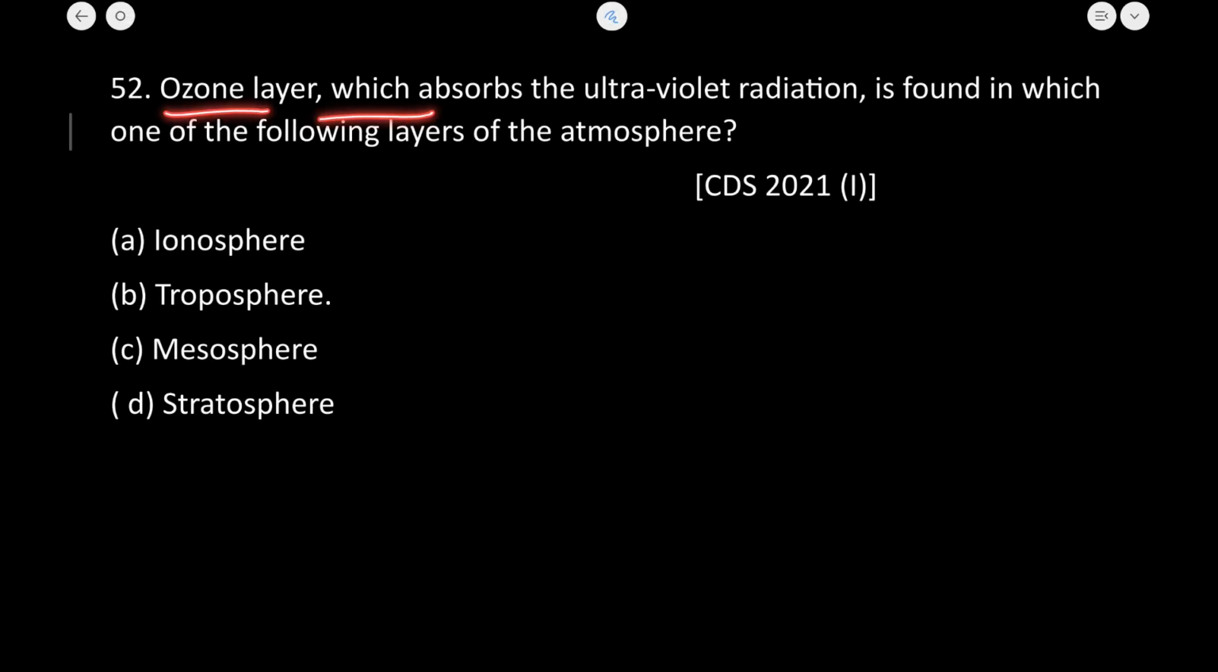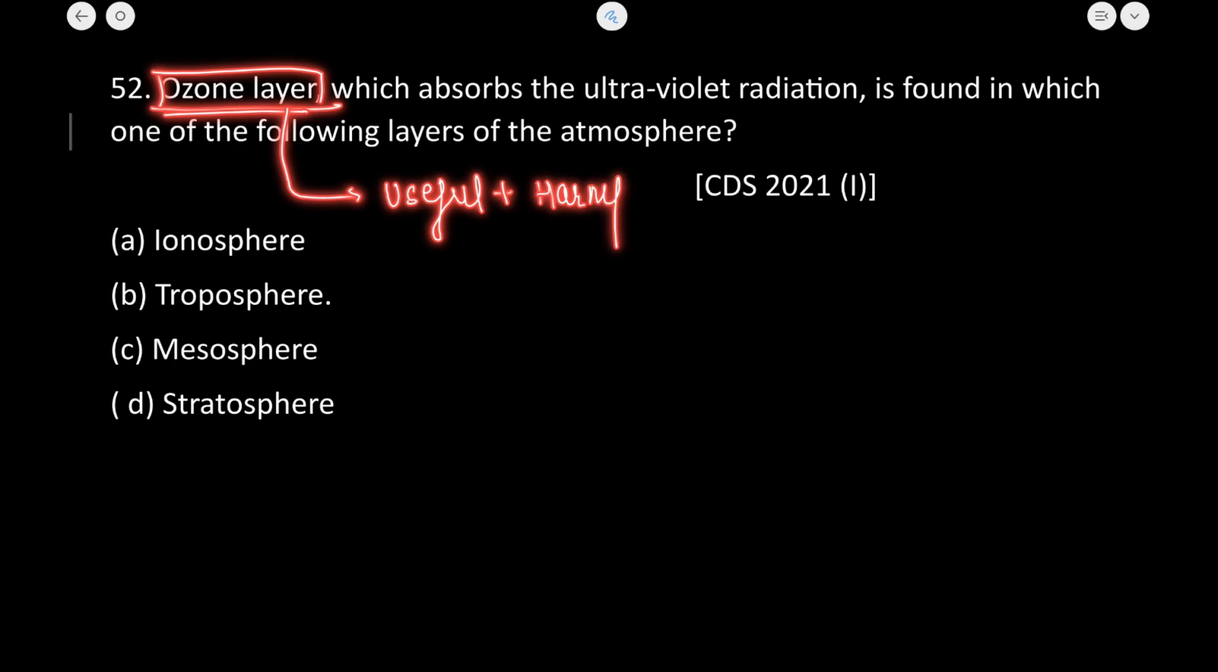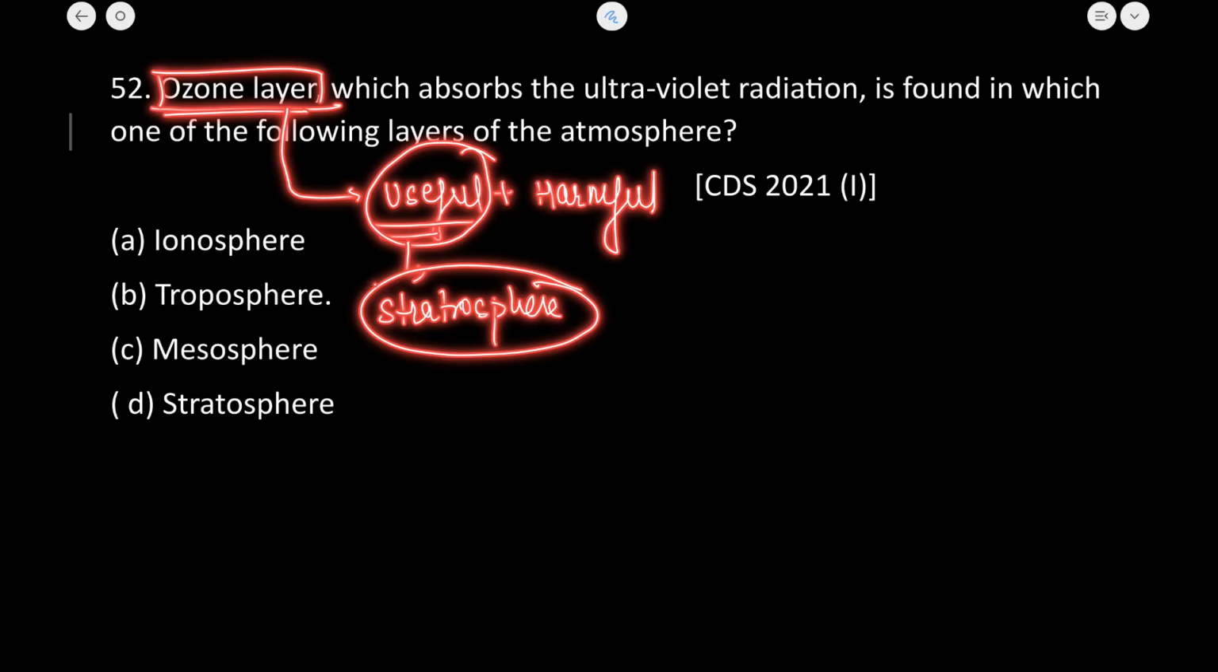Ozone layer, which absorbs the ultraviolet radiation, is found in which of the following layers of the atmosphere? So it is a very important question. Before telling the answer, you should know the property of ozone. Now, ozone is both useful as well as a harmful gas. How is it so? Ozone at the stratospheric level is beneficial for the environment as it protects the Earth from the ultraviolet rays.